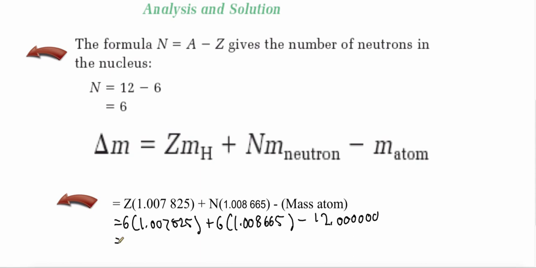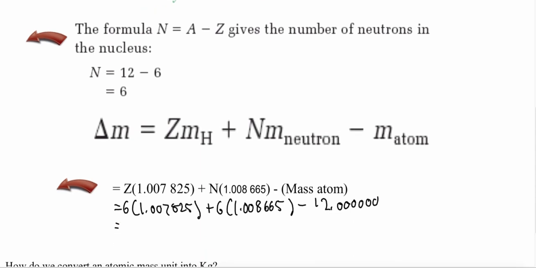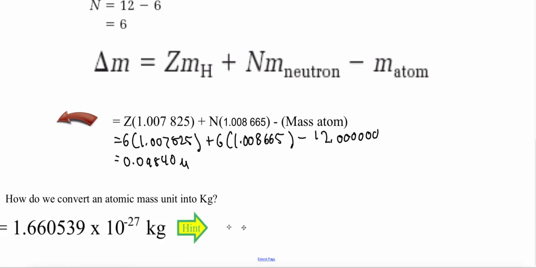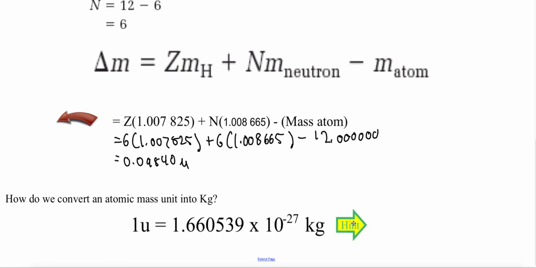This is going to end up giving me a total of 0.0, and that is in atomic mass units. We're just going to put a U there. So we want to convert this into kilograms. Remember, we said each atomic mass unit is equal to that many kilograms.